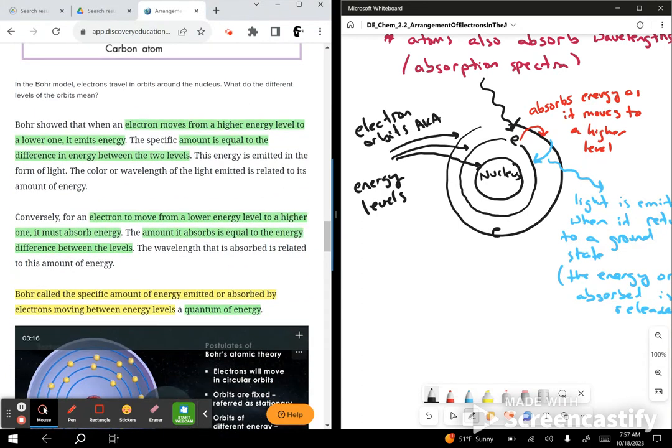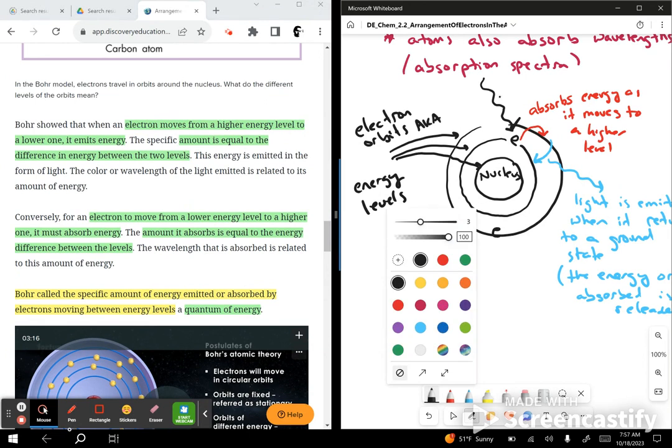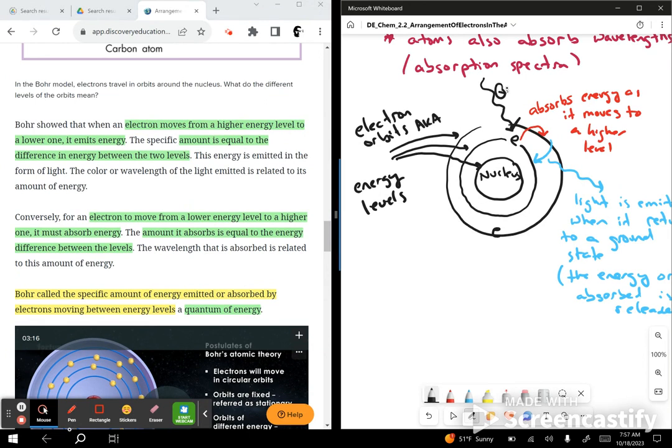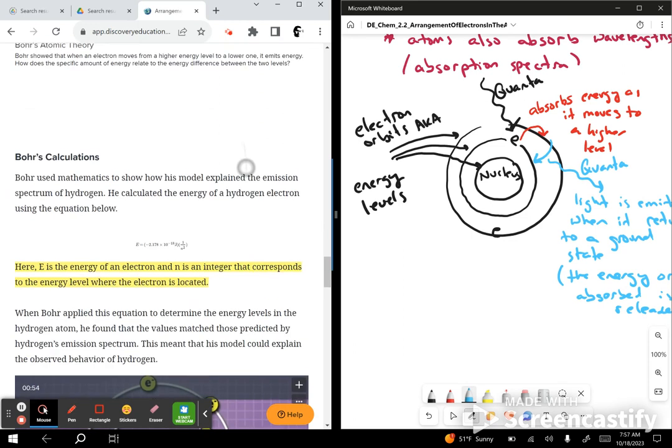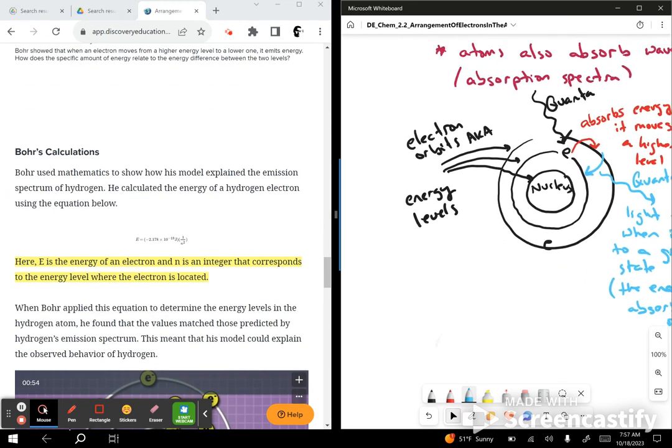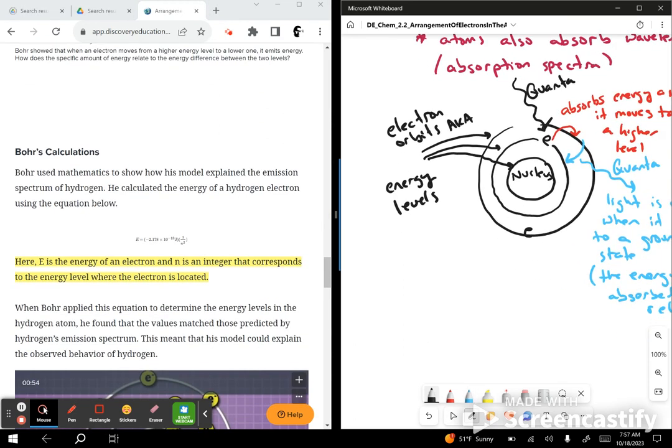And as you read this text, this is what he called quanta of energy, okay? This quanta, right? As the energy is absorbed, it's a quanta. As it's released, it's a quanta of energy, okay? And he was actually able to take this a little bit further and actually do some calculations with this. So that's probably how we want to finish our notes here.